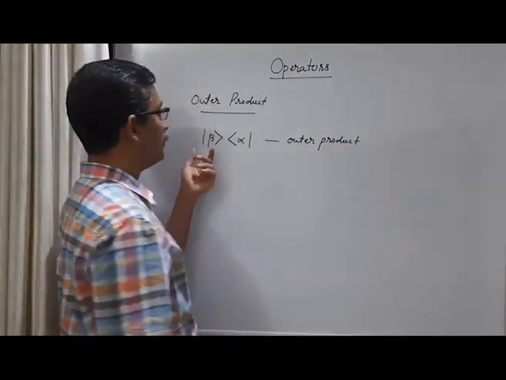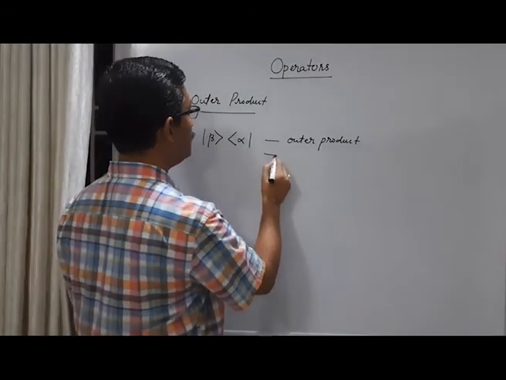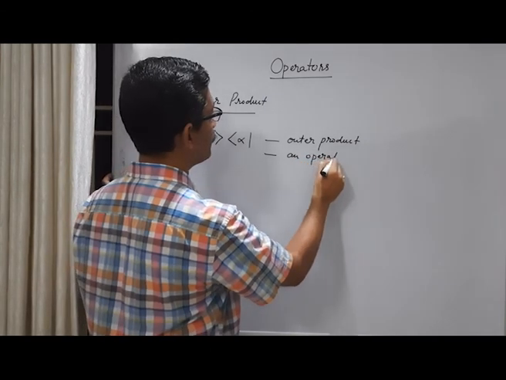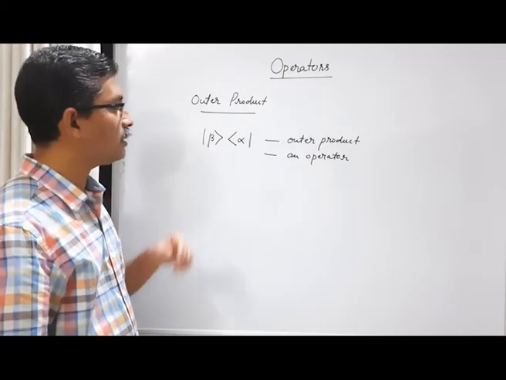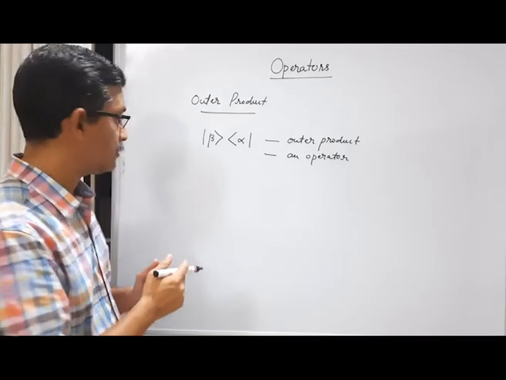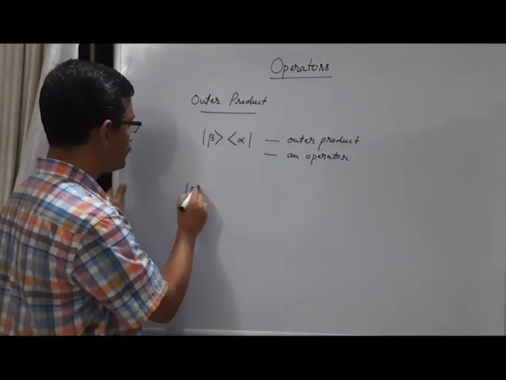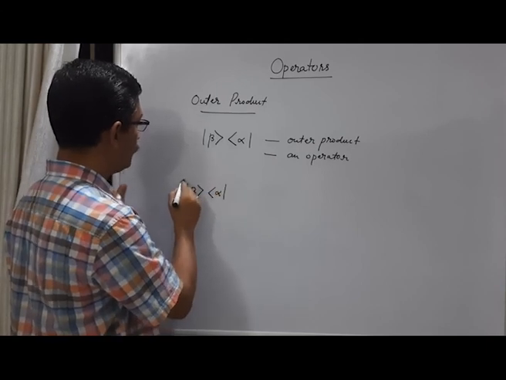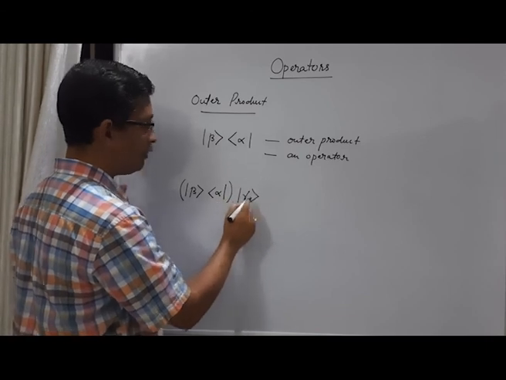The outer product between ket beta and bra vector alpha is an operator. How do we conclude that this quantity is an operator? Consider its action on a ket. So consider this ket beta bra vector alpha acting on a ket gamma.